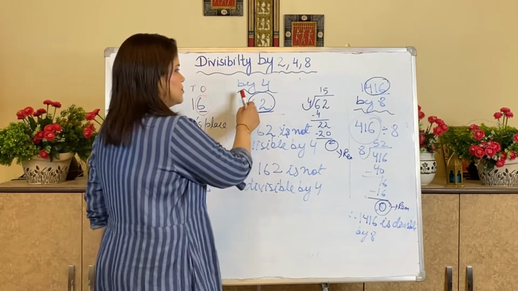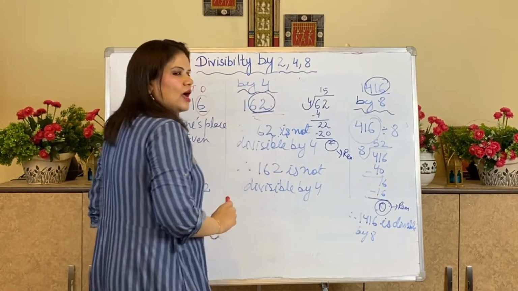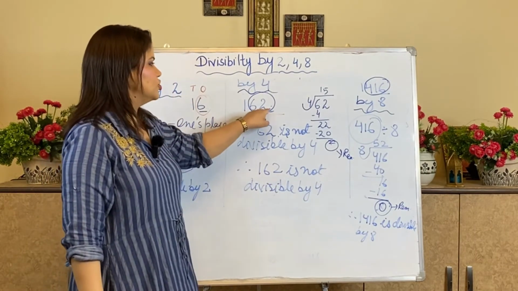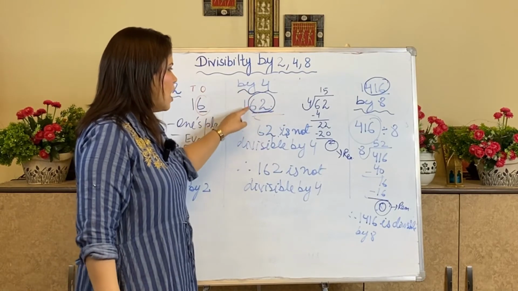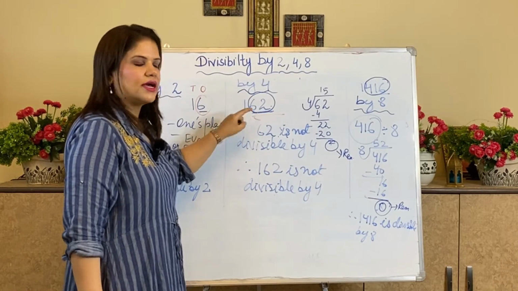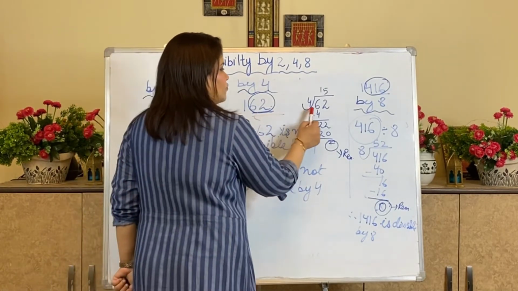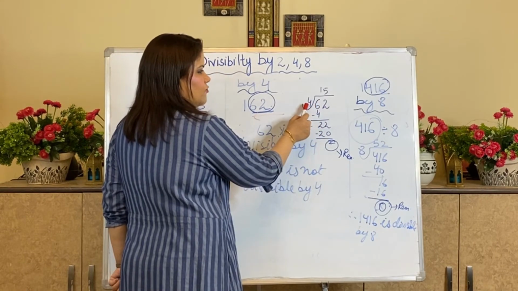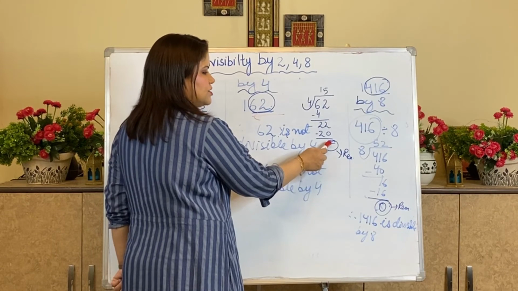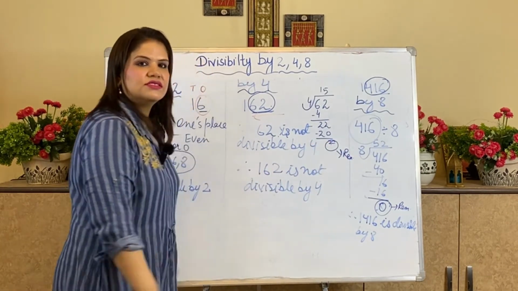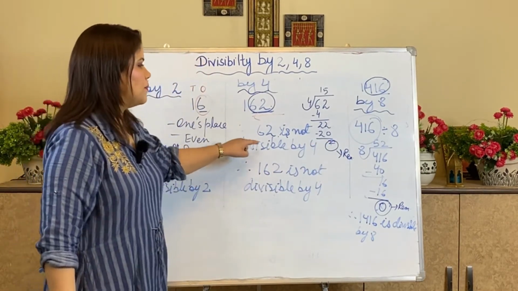Now I am taking the divisibility test by 4. For that I have taken the number 162. I will be taking the number formed by the last 2 digits. I have checked whether 62 is divisible by 4 or not. Since I am getting remainder 2, that means 62 is not divisible by 4.